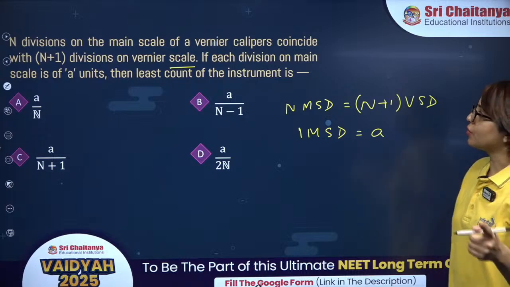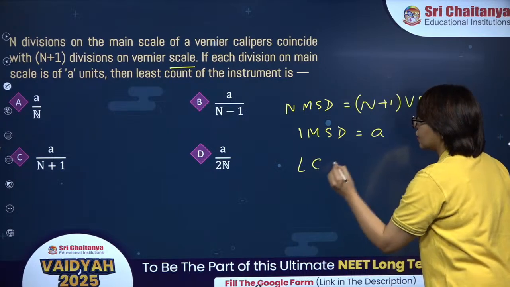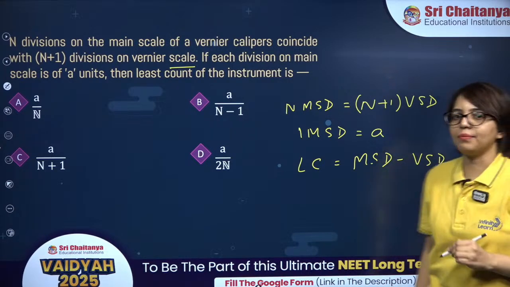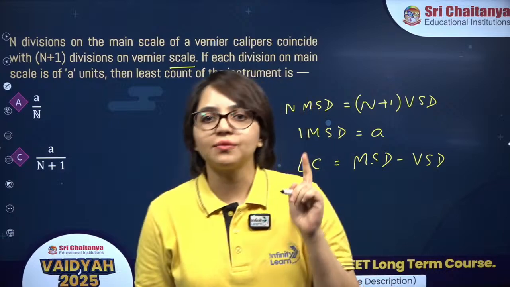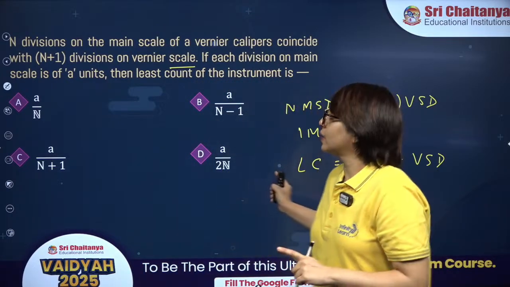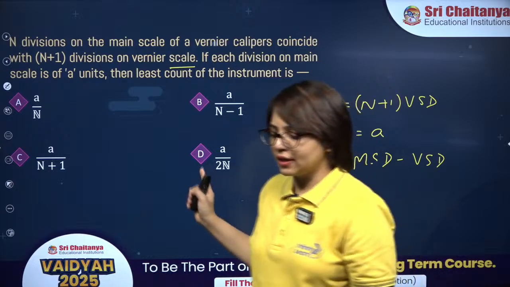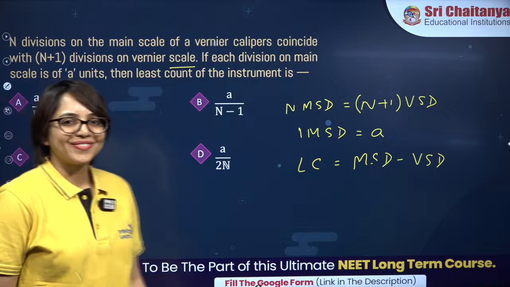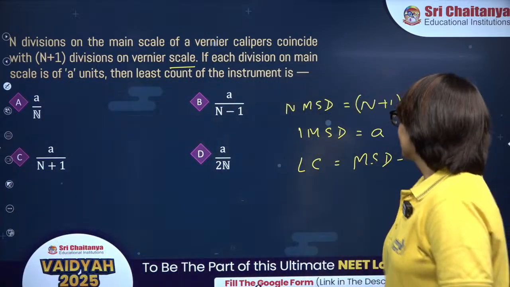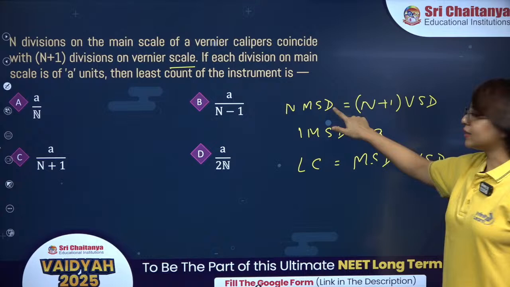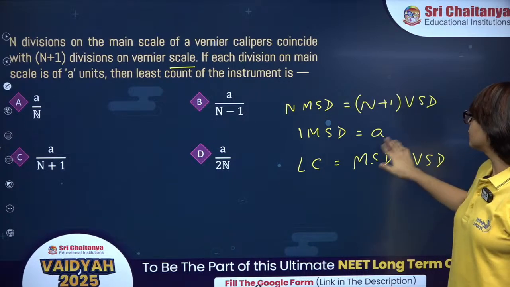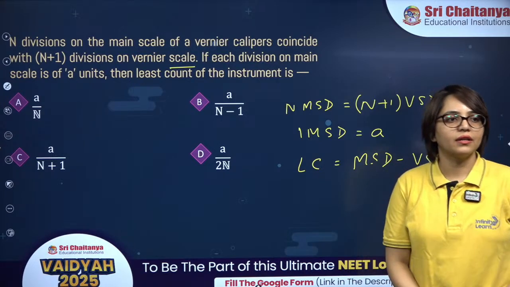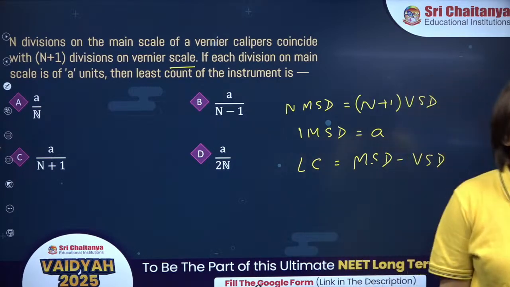How do we find the least count of a vernier caliper? It is 1 main scale division minus 1 vernier scale division. Try this question and tell me the correct answer. These are the 4 options. Find the value of VSD using the first statement, and then put the value of MSD as a, then find the least count. Yes, option A, option A, option C.